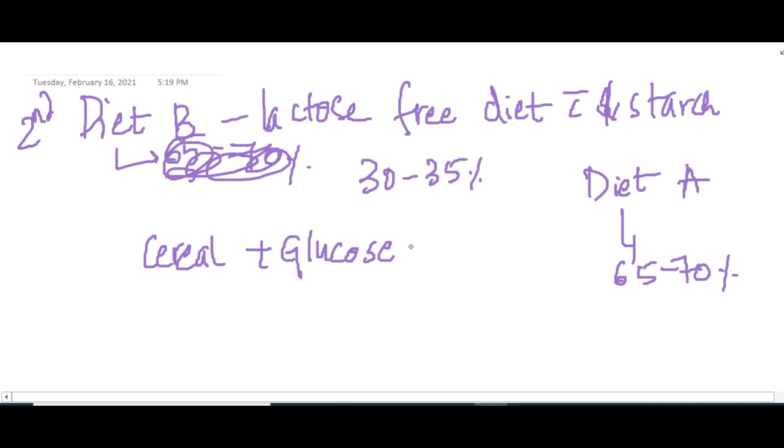Some children have impaired digestion of starches and disaccharides other than lactose, so we give cereals combined with glucose in diet B, and you will give no milk at all. That is the reason why we call it a lactose free diet, right?